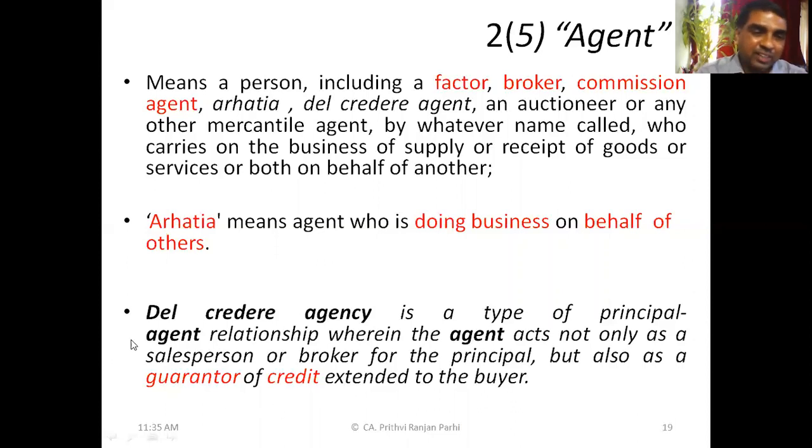So here the agent also gives a guarantee that money will be recovered. That is called a Del Credere agent. Then an auctioneer, who helps in auctions, or any other mercantile agent, whatever name called, who carries on the business of supply or receipt of goods or services or both on behalf of others. That is the meaning of agent. I think you have understood this.